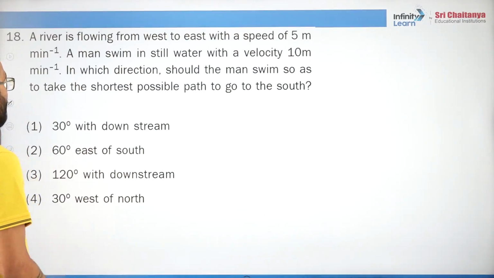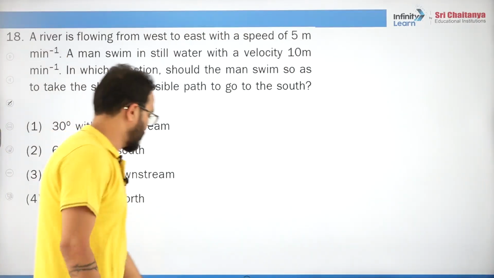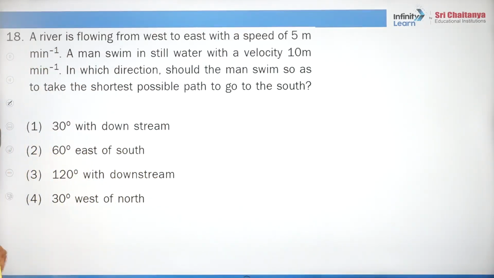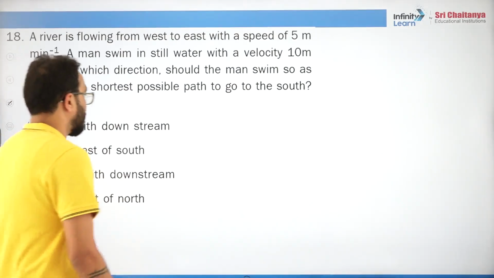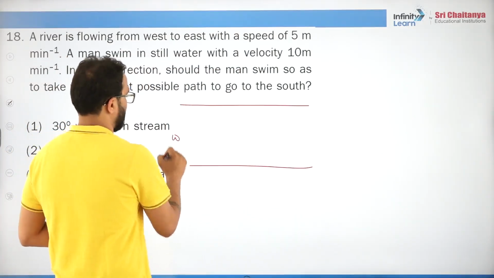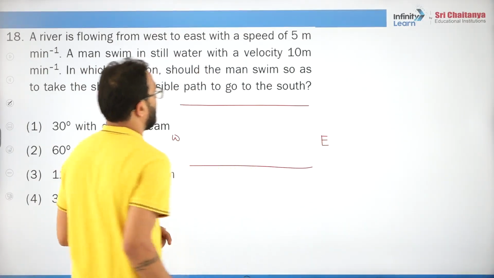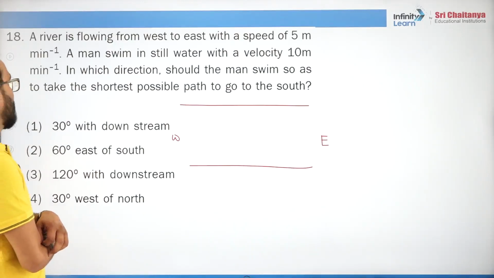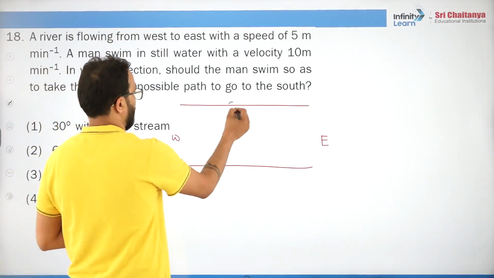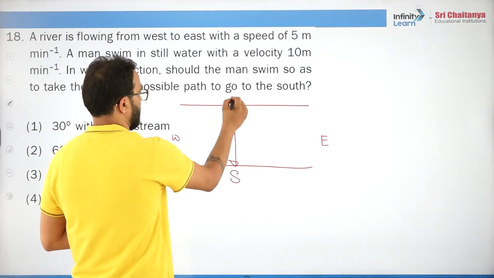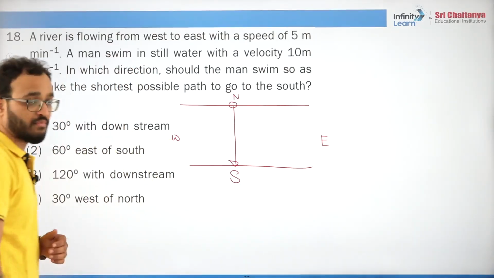18. The river is flowing from west to east with the speed. A man swims in still water with velocity this. In which direction should the man swim so as to take the shortest possible path to go to the south? Okay, it's very easy. So the river is flowing from west to east. So let's say this is west, this is east, okay. And in which direction should the man swim so as to take the shortest possible path to go south? He wants to come here, right? Okay, this is south and this is north.